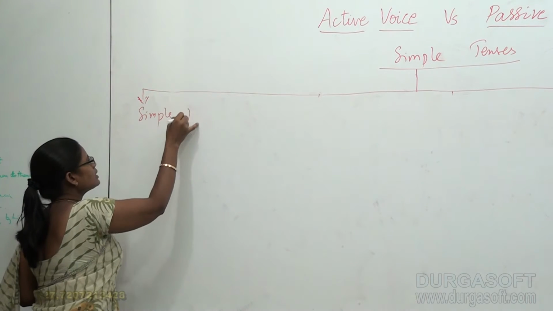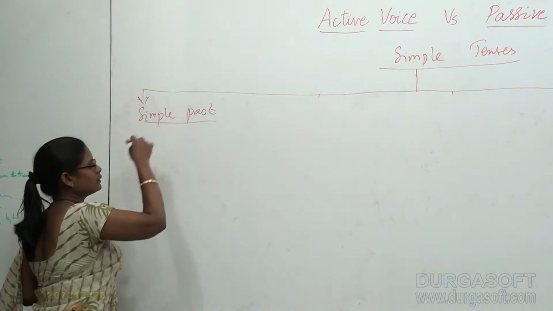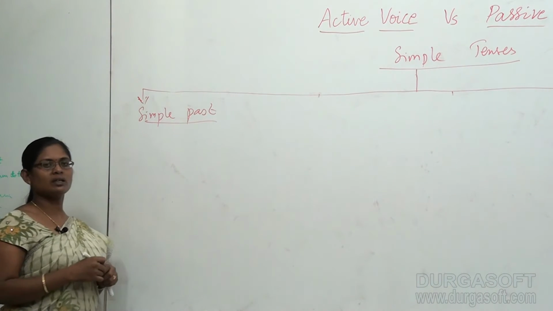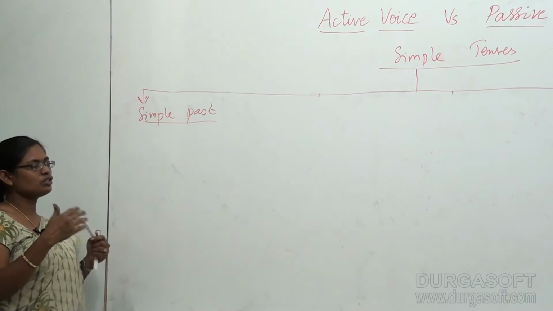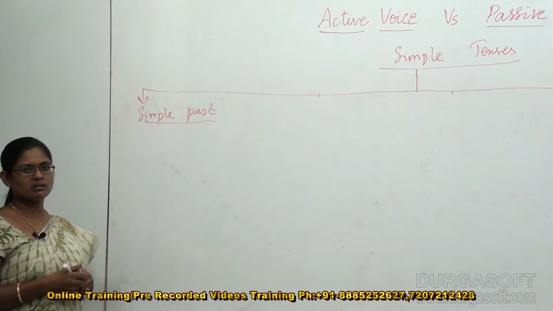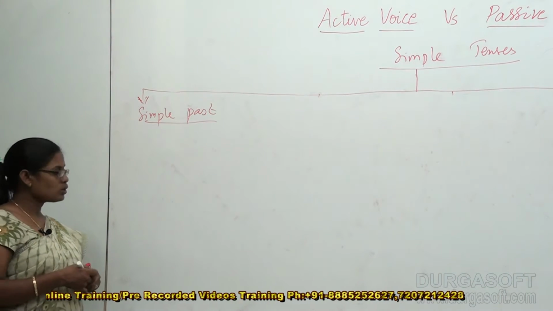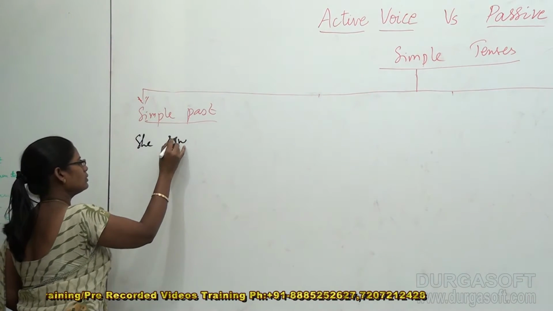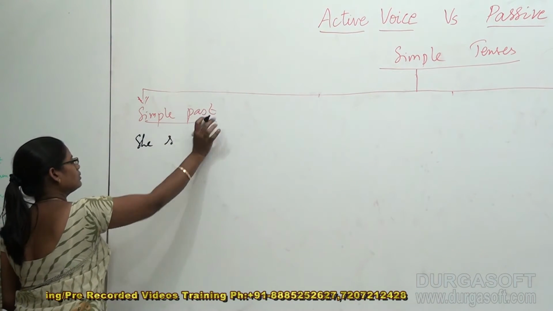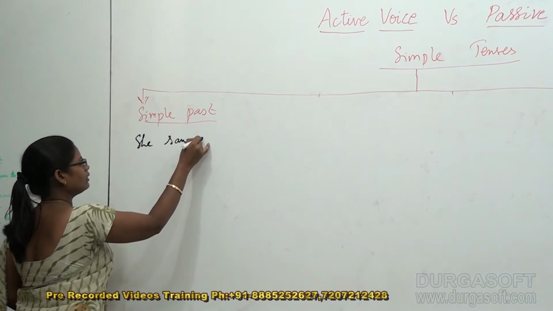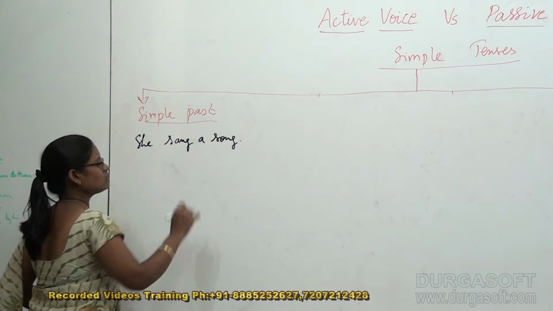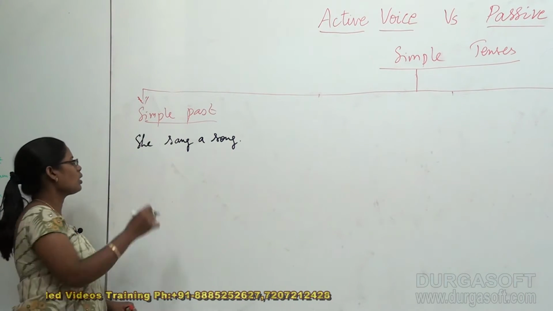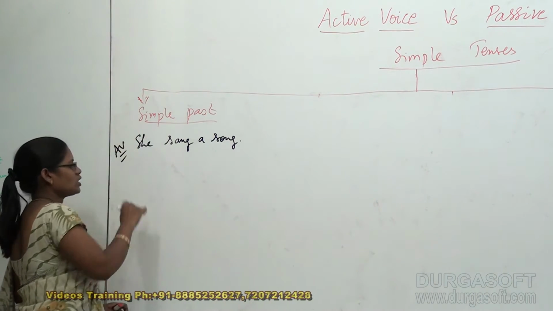Now, simple past. In the simple past, we haven't dealt with the continuation with positive, negative and questioning sentences. Okay. So the example that we took was, she sang a song, right? She sang a song. This is an active voice.